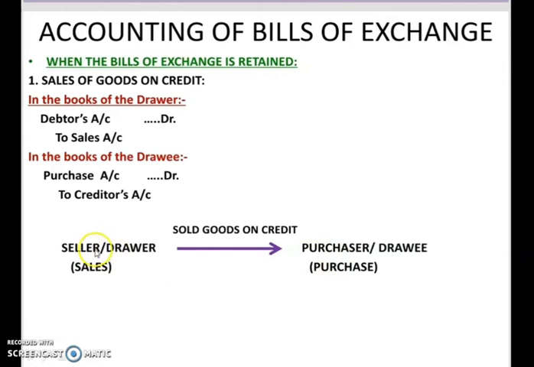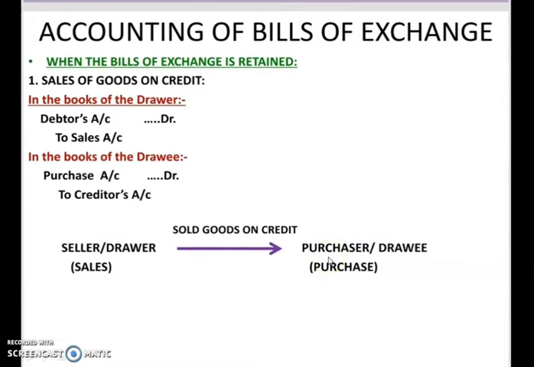When the seller is passing the journal entry in his books, he will record the purchaser as a debtor, because on some future date this person will make payment to the seller. So, from the seller's point of view, this person is a debtor for him.